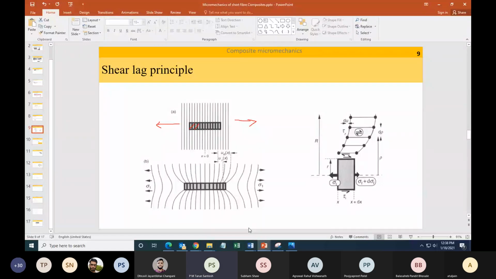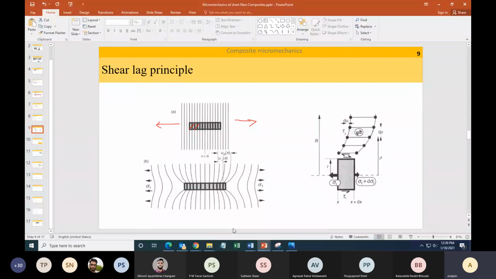Sir, here the stress is introduced due to the shear force. Yes, exactly. The stress transfer from the matrix to the fiber is due to shear stress, due to shear strain in the matrix. We apply the load to the matrix. Due to the presence of the fiber, the matrix is getting sheared, and this shear is transferred to the fiber, which in turn will take up all the load bearing. That's why these principles are known as shear lag. And this is only an assumption.